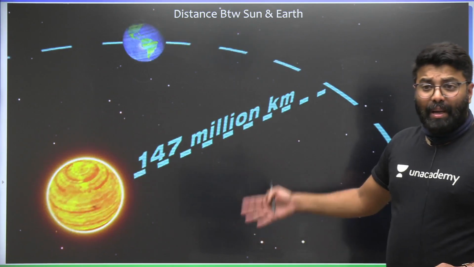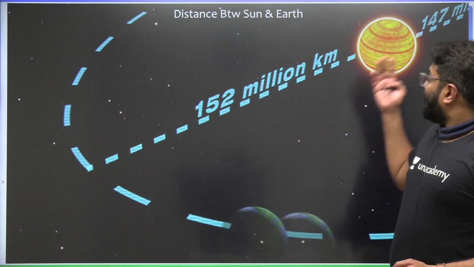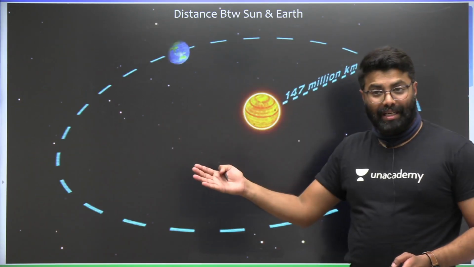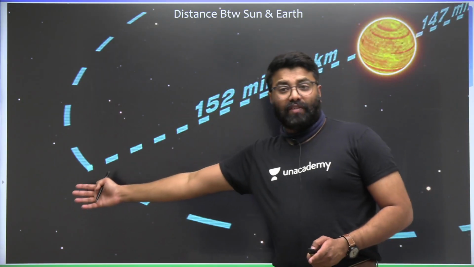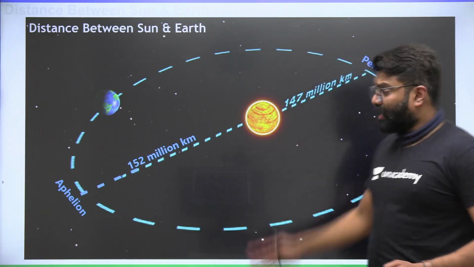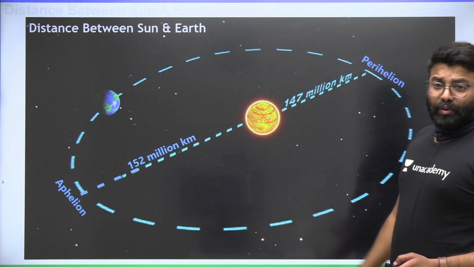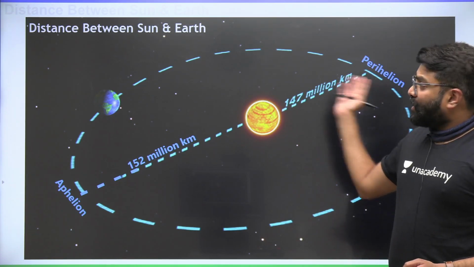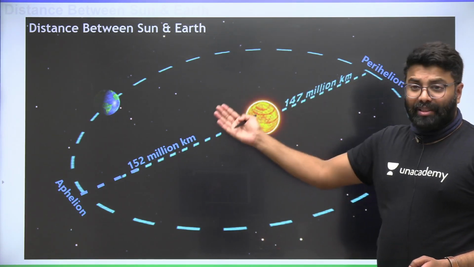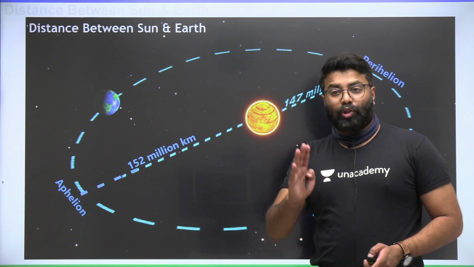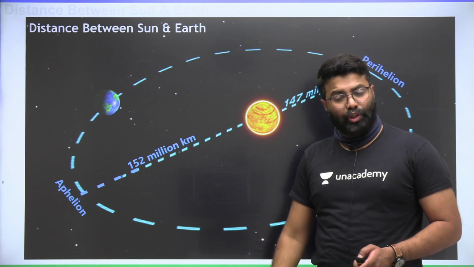So we have aphelion and perihelion. Perihelion is when Earth is closer to the sun, peri means near, helios means sun. Aphelion is when Earth is farther from the sun. You can see here, I have mentioned the words, friends. The average distance between sun and Earth is known as the astronomical unit, AU. That is approximately 150 million kilometers. This you have to remember.